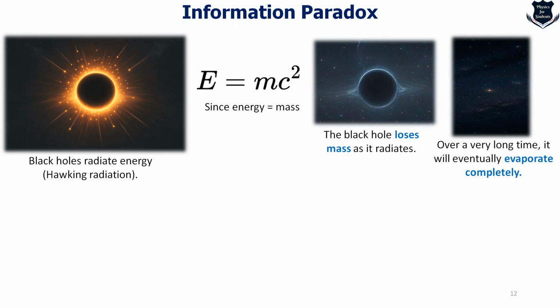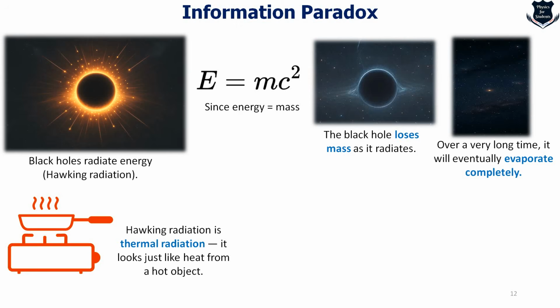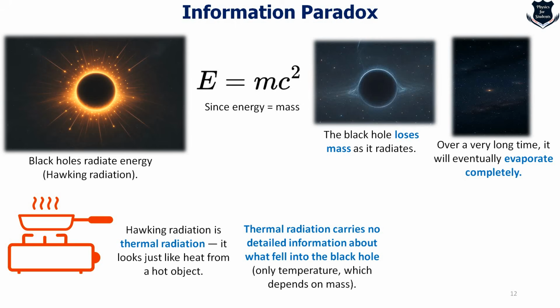But let us remember that Hawking radiation is thermal radiation. What does it mean? It looks similar to a hot object. That means thermal radiation, remember, does not carry any detailed information about what fell inside the black hole. It is only the temperature which matters. So if the black hole disappears completely, all the information about the original matter seems to vanish.